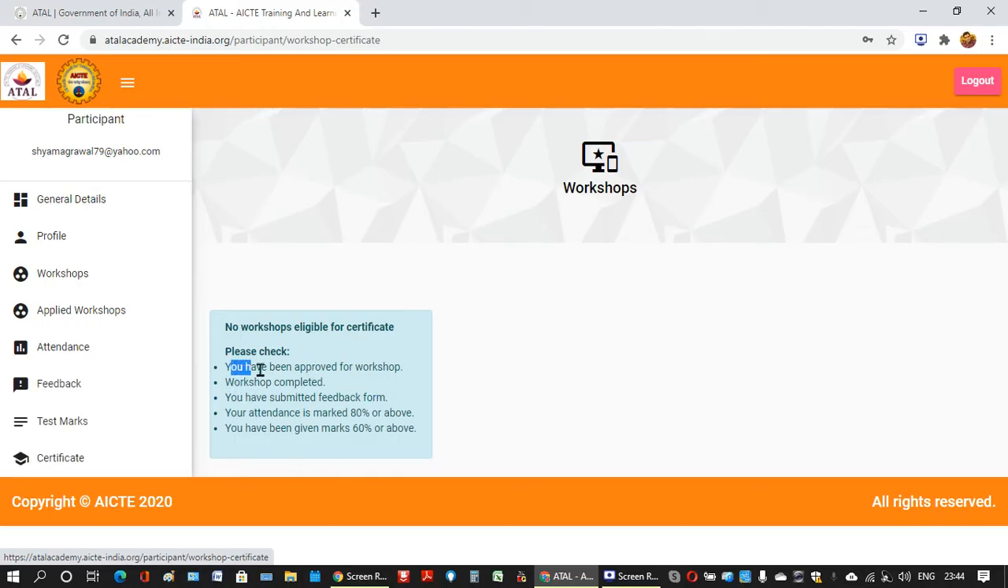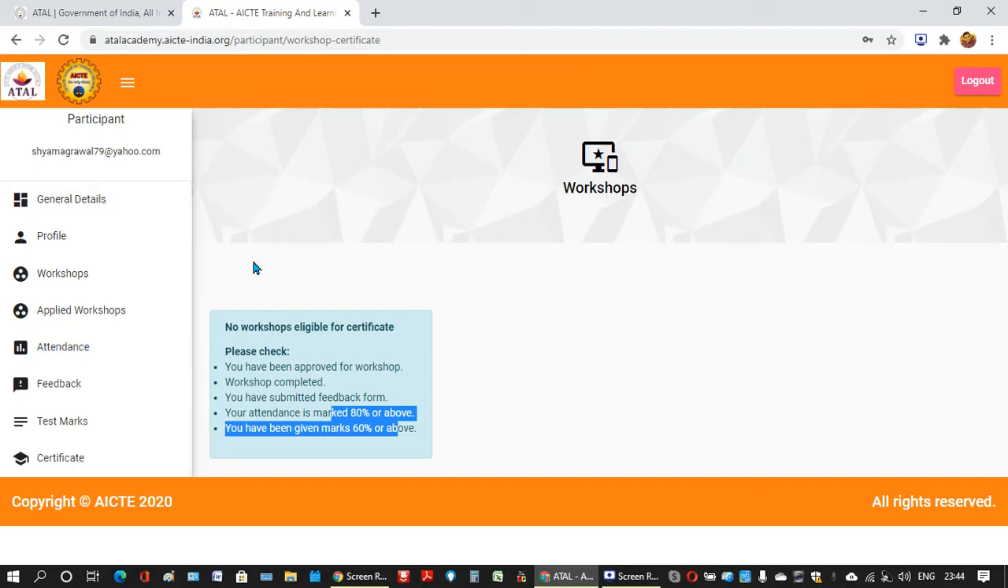What is written here is: you have been approved, your workshop is completed, you have submitted the feedback form, your attendance is 80% and you have given 60% marks. If these five things are completed, then only the certificate will appear here. Status must be approved. Workshop completed means you have attended all 5 days, and you have submitted the feedback, which will appear after 5 days only. Attendance is 80% and percentage marks is 60% or above. Then the certificate will appear here.